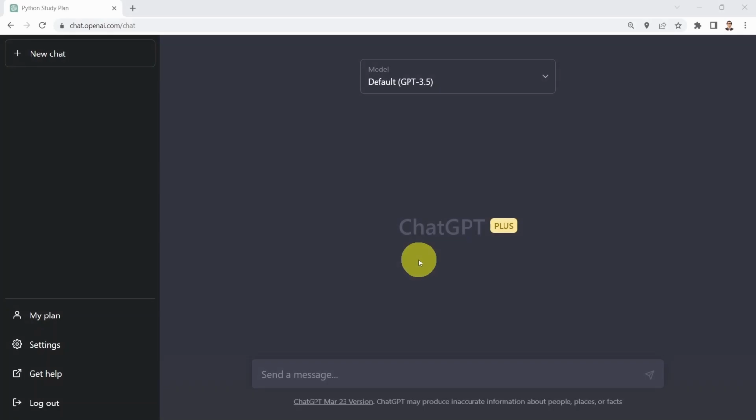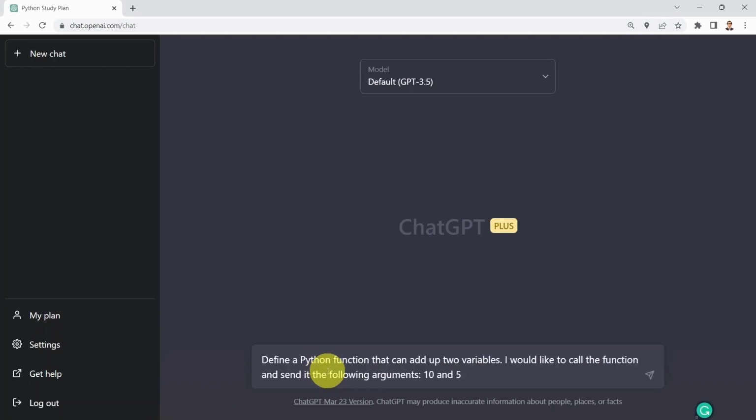Hello everyone, and welcome to this lesson. In this lesson, we will learn how to leverage ChatGPT to perform code generation and design. So let's start with a basic example. Let's assume that I would like to define a Python function that is going to add two variables together.